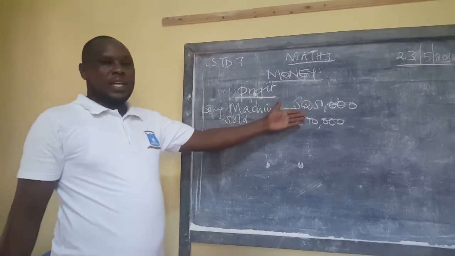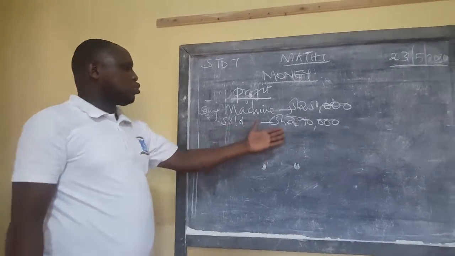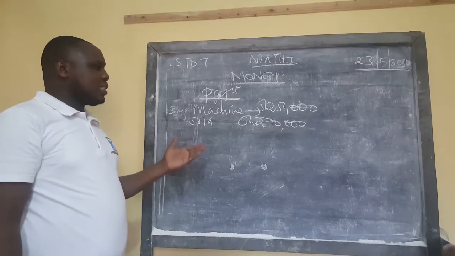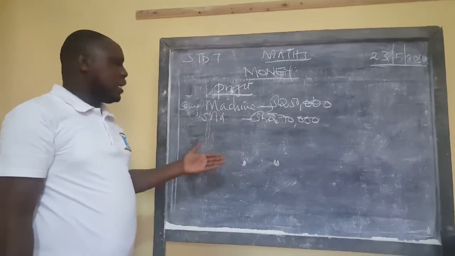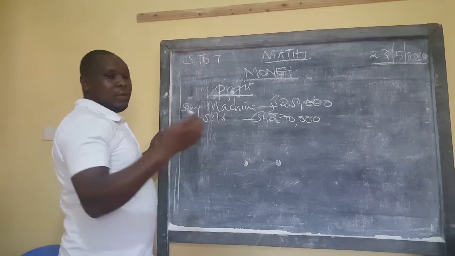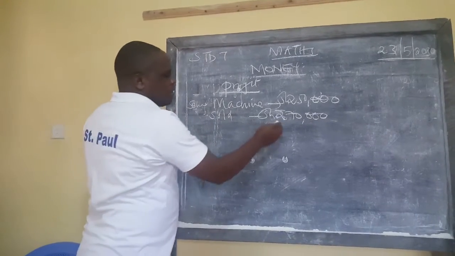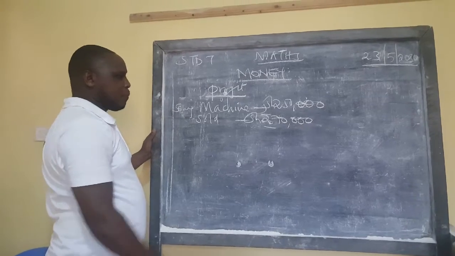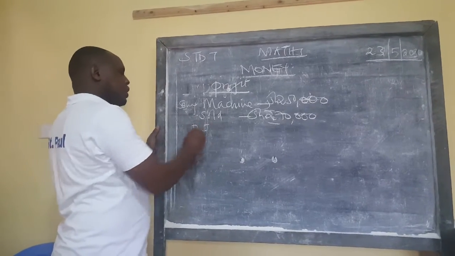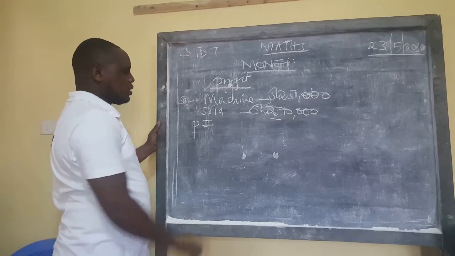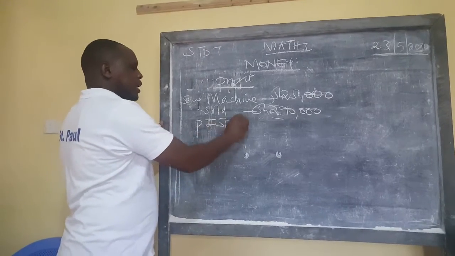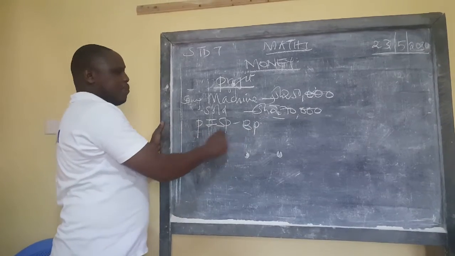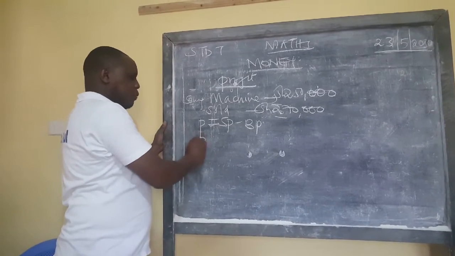He bought at 250,000 and later on he sold it at 270,000 shillings. So you want to identify how much this person made, a loss or profit. We've said if you want to make a profit, the selling price must be higher than the buying price. So our profit formula is profit is equal to selling price minus buying price. I write SP and BP to mean selling price, buying price, and P represents profit.